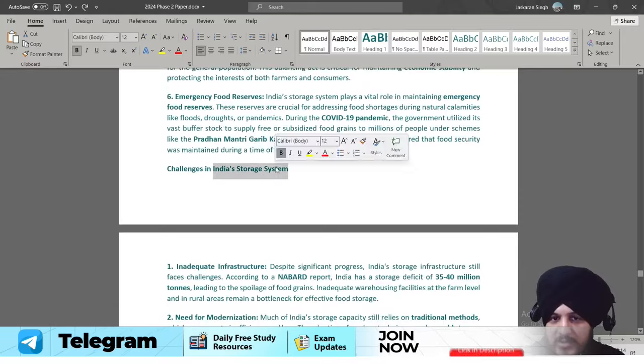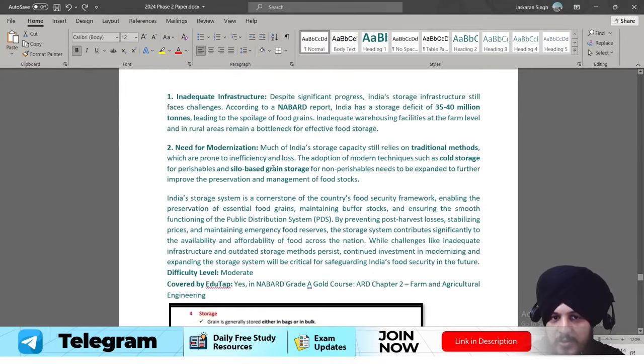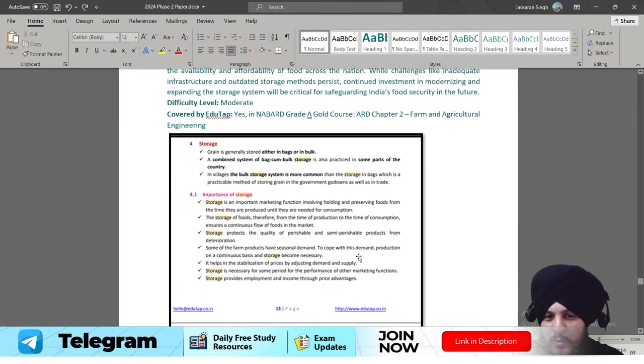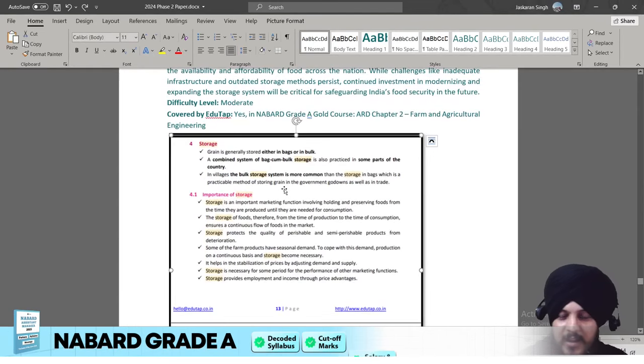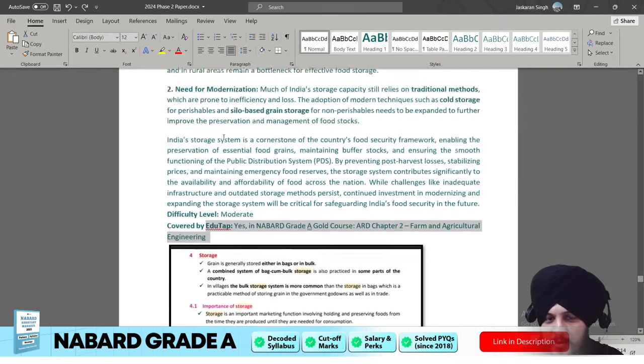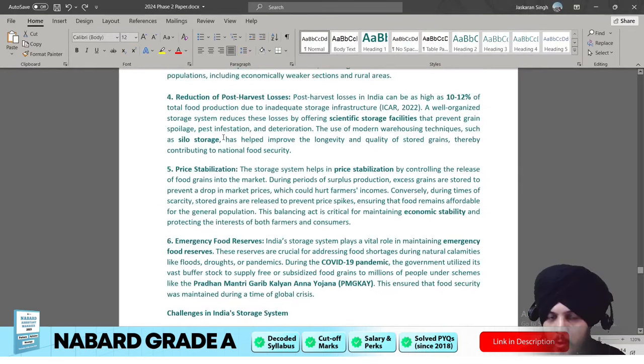Then you can talk about the challenges of India's storage system, and after that you can write the conclusion. As part of the conclusion you can talk about the way forward also. Fine. So you can see I pasted a screenshot. I forgot to remove it from this answer, but this question was also covered by EduTap. Now, I hope it is clear to you.